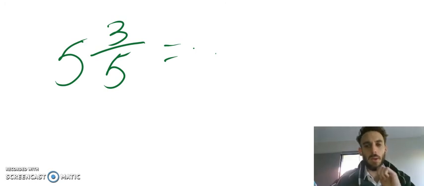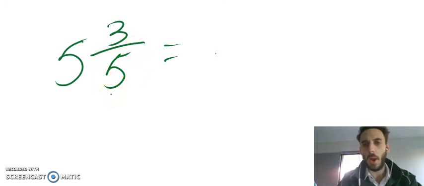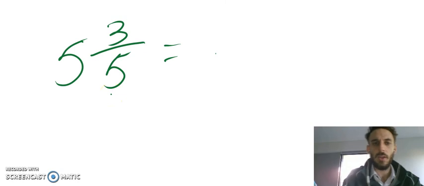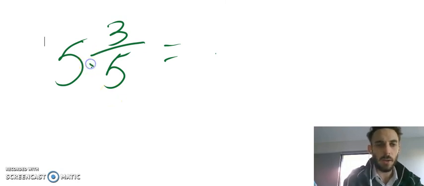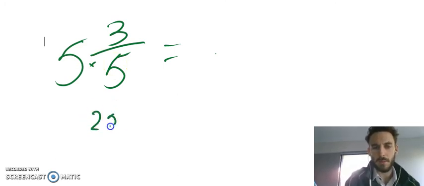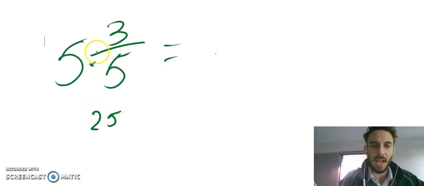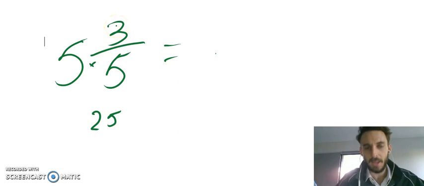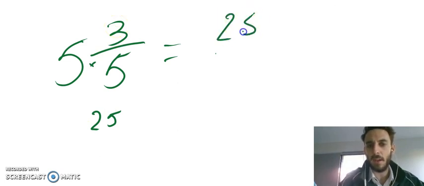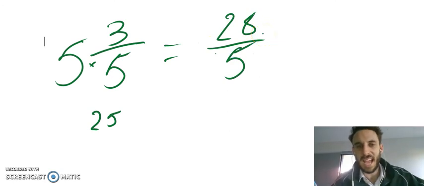The trick that you can use to work that out is to go, well, if I've got things that are broken down into fifths, 1 whole is going to be 5 fifths. So you can use a little bit of multiplication. You can do 5 wholes times 5, because it's separated into 5 parts. So 5 times 5 is 25. That means I've got 25 fifths in 5 wholes. Then you can add 25 onto the 3 that are already there. 25 plus 3 would be 28. So 5 and 3 fifths is going to be 28 fifths.